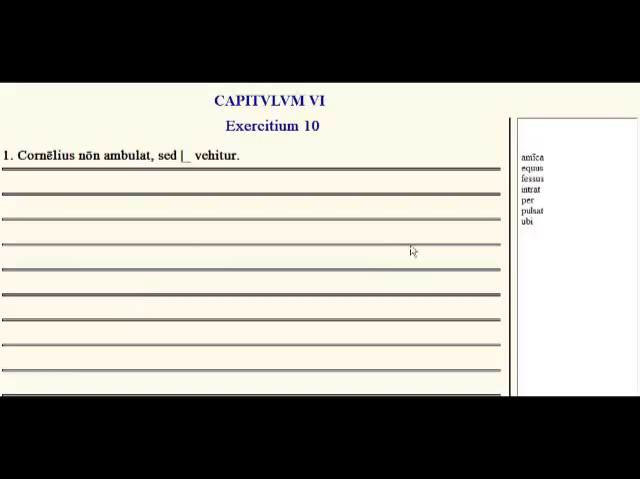Here we have a very short vocab exercise. Hopefully you've practiced your flashcards, as I've said many times. So we have amica, girlfriend, equus, horse, tired, enters, through, hits, and where. So Cornelius is not walking, but is being carried. Now we have to put the whole form in for by his horse, which would be equo, by his horse. Okay, let's look at exercise 11.